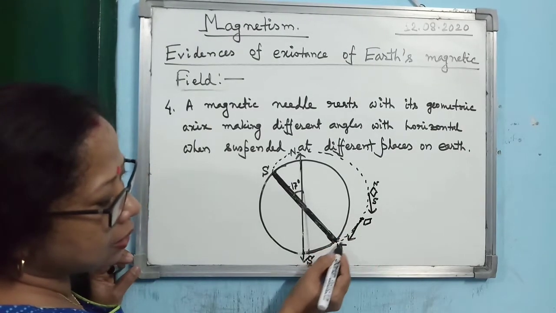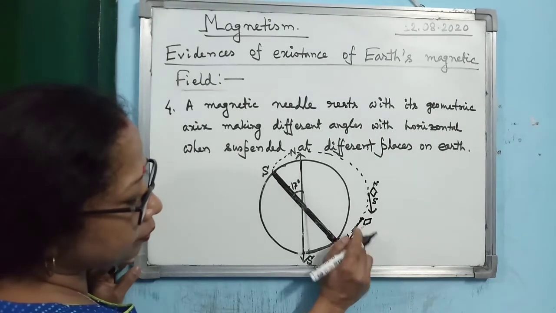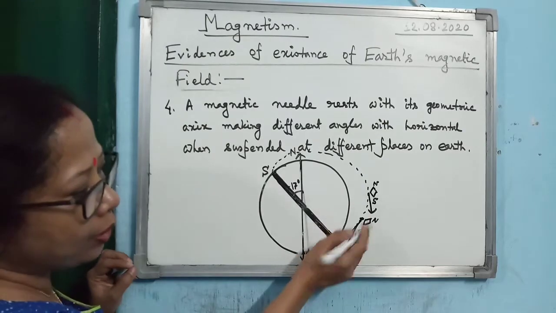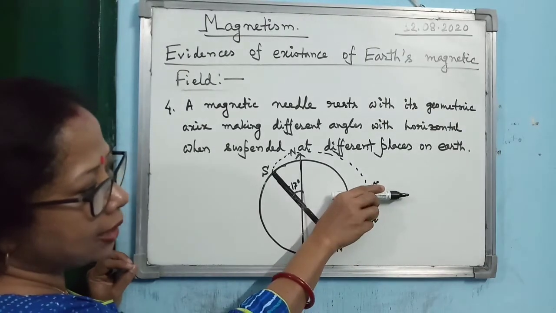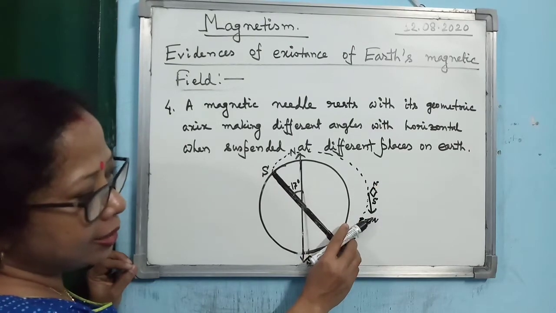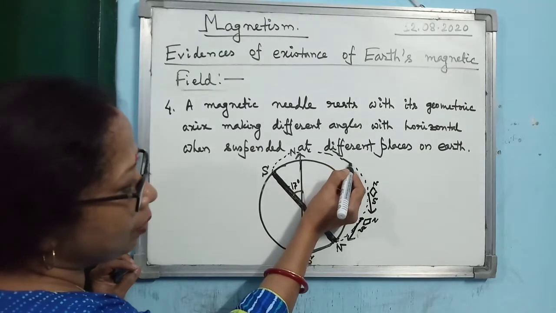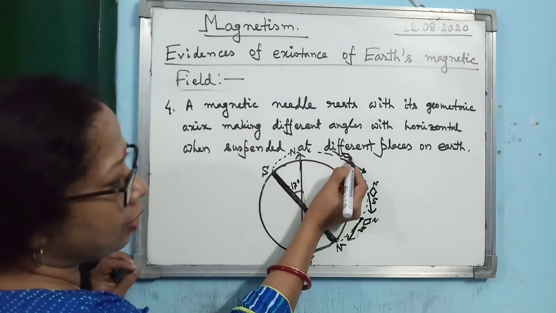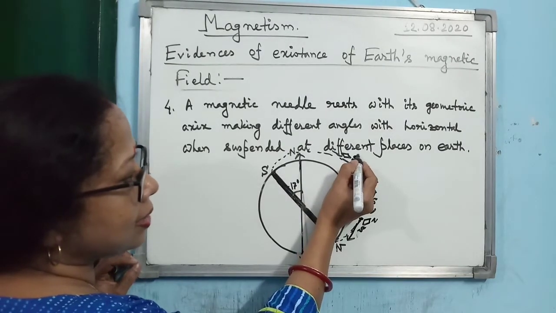If you consider this one, this will be the south, this will be the north. So you see the orientation, the angle made here. How much is the angle made? 90 degree. Here it is not 90 degree. Alright, then if you take it here, what will it be? Draw the tangent, then along the tangent you have to draw the magnetic needle. So the magnetic needle is like this.